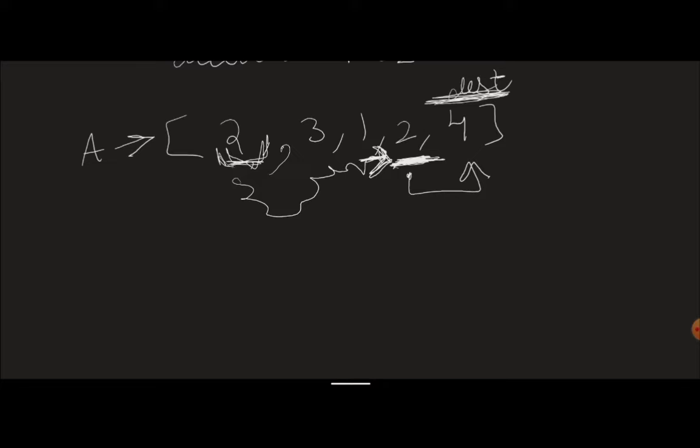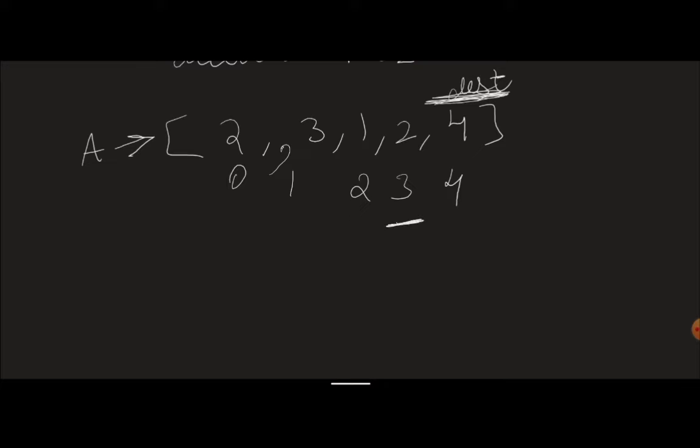Now we'll try to code it up and see how we can move greedily. So before moving to the code, let's do the implementation of it. So what are we going to do? We are going to say, okay, now these are the indexes, right? 0, 1, 2, 3, 4. These are the indexes 0, 1, 2, 3, 4. Now I say start from here.